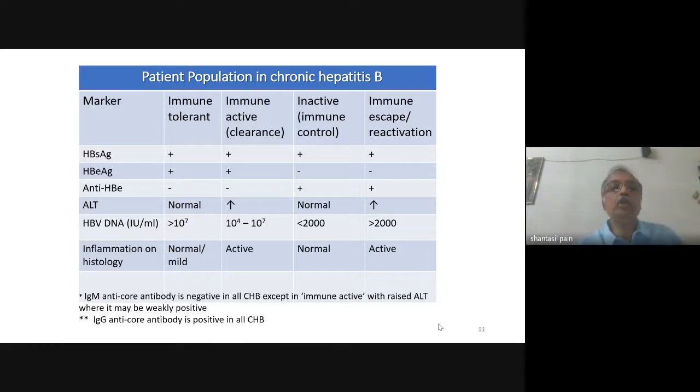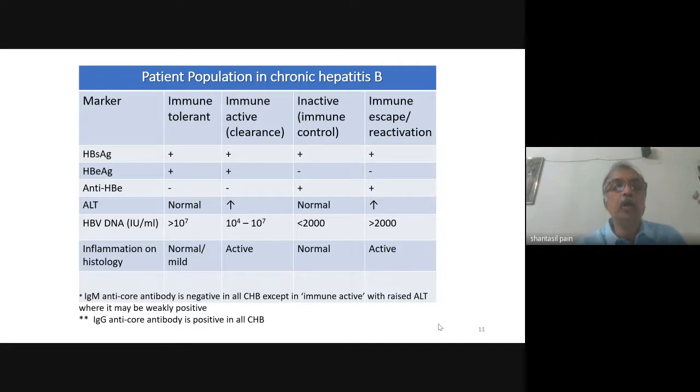Now, the immune tolerant phase is usually seen, which I've already discussed, when the infection is acquired in early stage of life. The hepatitis B E antigen is positive. The HBV DNA is very high, but the ALT, which is a marker of hepatic inflammation, is normal.